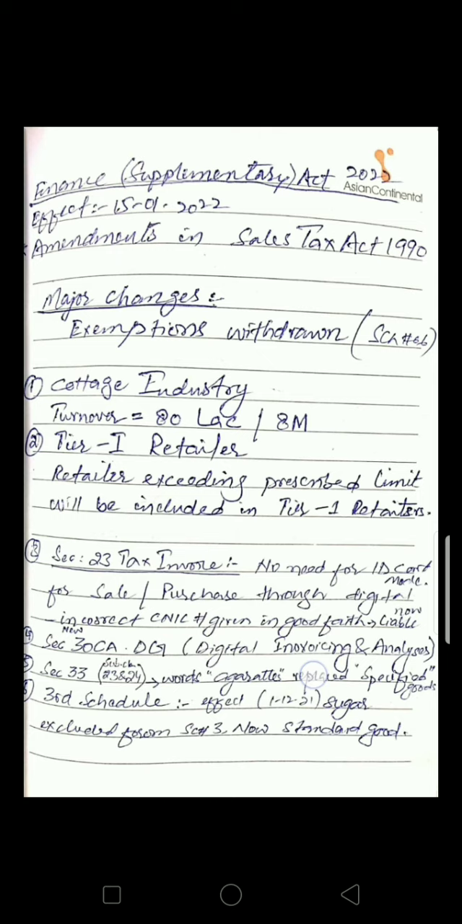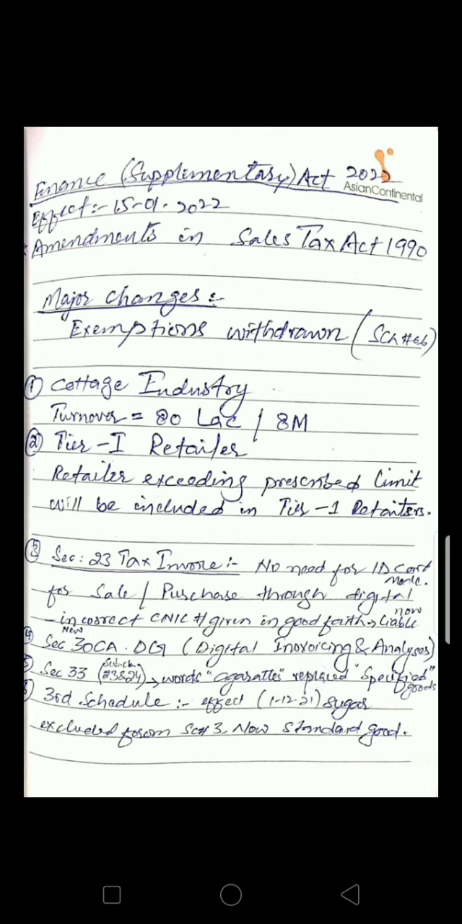Apart from this, there was a provision related to providing incorrect CNIC number in good faith. It was earlier given a sort of flexibility or relaxation that if any person who has given the incorrect NIC number in good faith, he was not liable to any sort of adverse or penal action by the Federal Board of Revenue. Now he or she has been made liable.